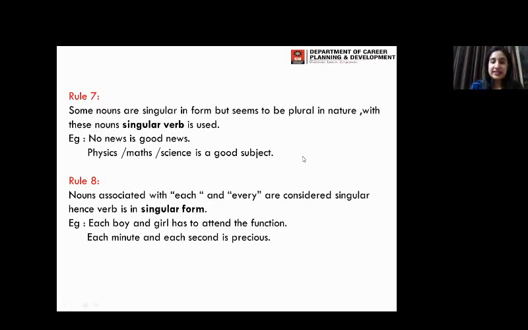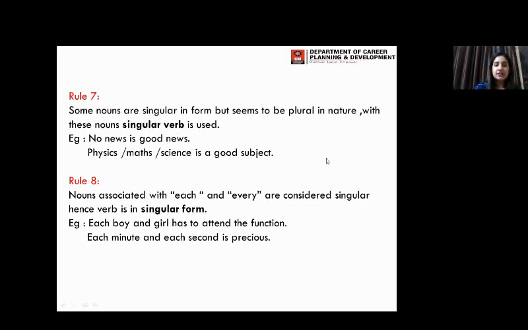Rule number 8 says that nouns associated with each and every are going to be considered singular, so the verb is going to be singular. If you're using each and every in your sentences, it is going to be used in singular form. For example, each boy and girl has to attend the function. Boy and girl are two different nouns, but we are just going to take it in singular form.